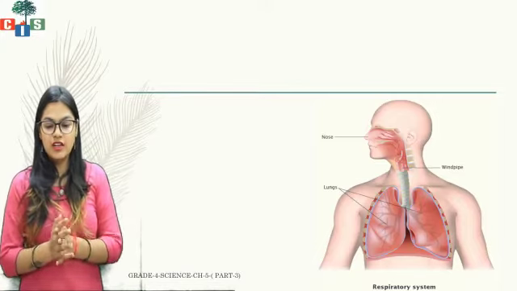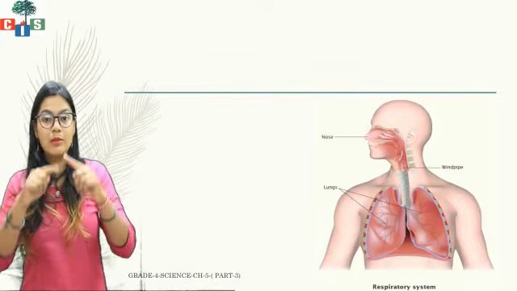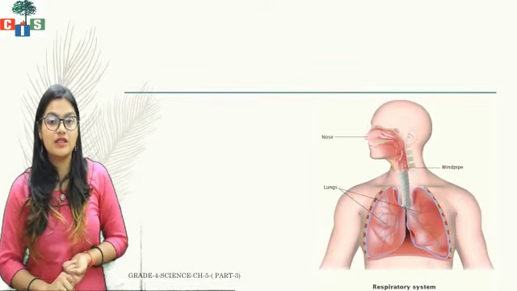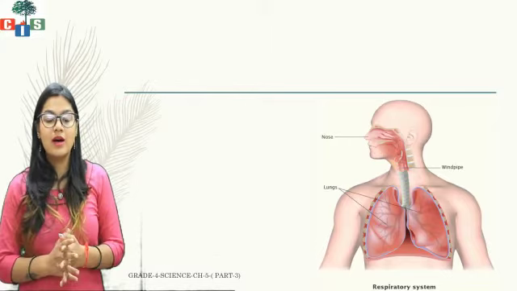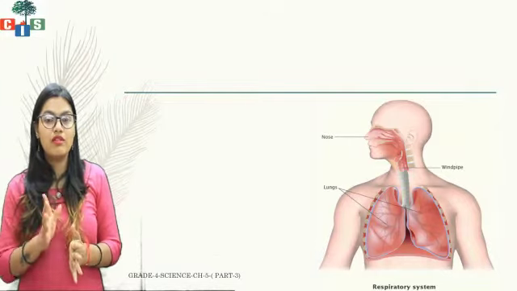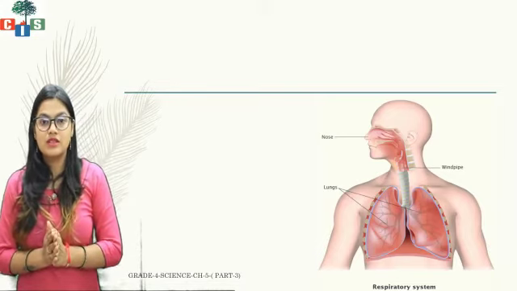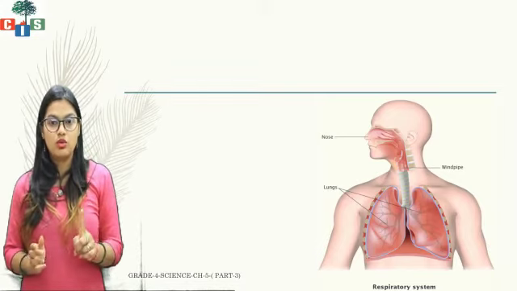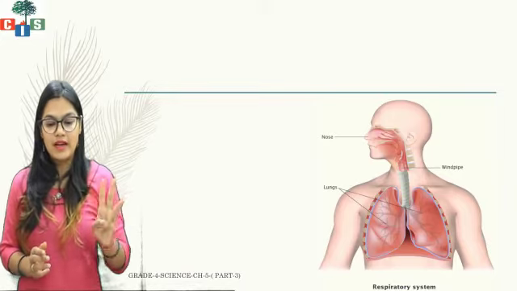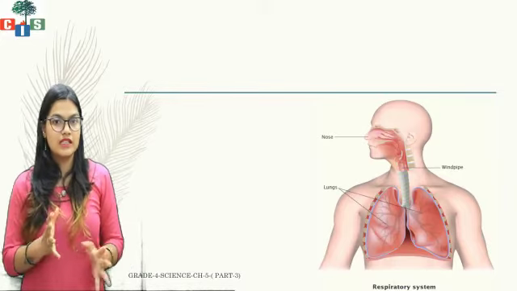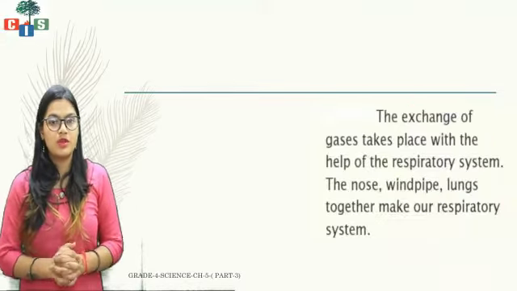After the windpipe, you can see the main organs of the respiratory system, the one pair of lungs. So in the respiratory system, how many organs? Nose, the windpipe and the lungs. Let us see more about the respiratory system.